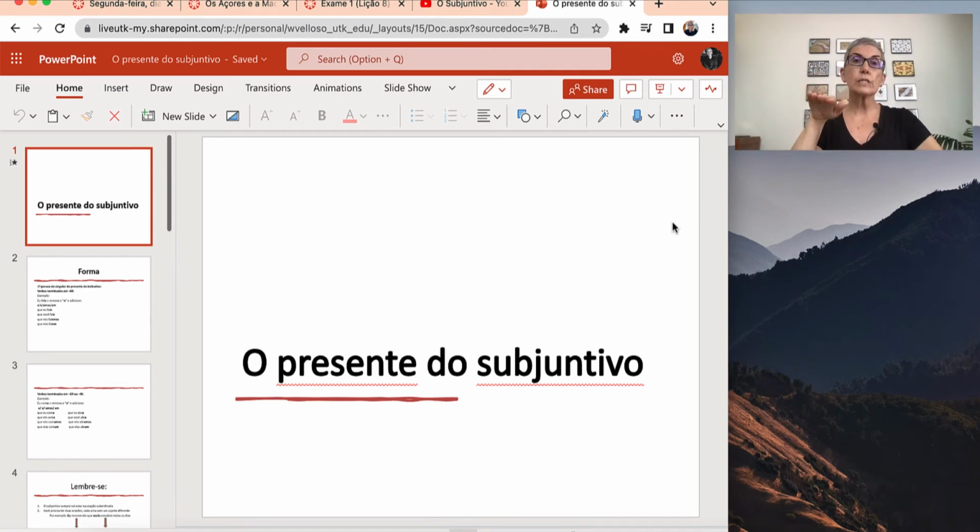So we are going to start with verbs that indicate wish, okay? So this is what I want you to remember. You need two different subjects because I can express wish like this: I want to travel. I suggest staying here. But when I say I suggest you stay here, I suggest he stay here, this is the subjunctive, okay? So this is what we are going to see, how it happens in Portuguese.